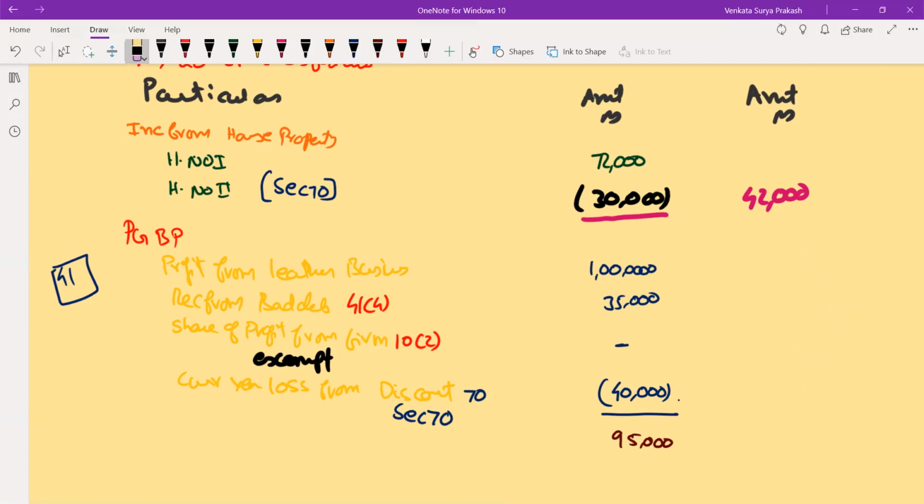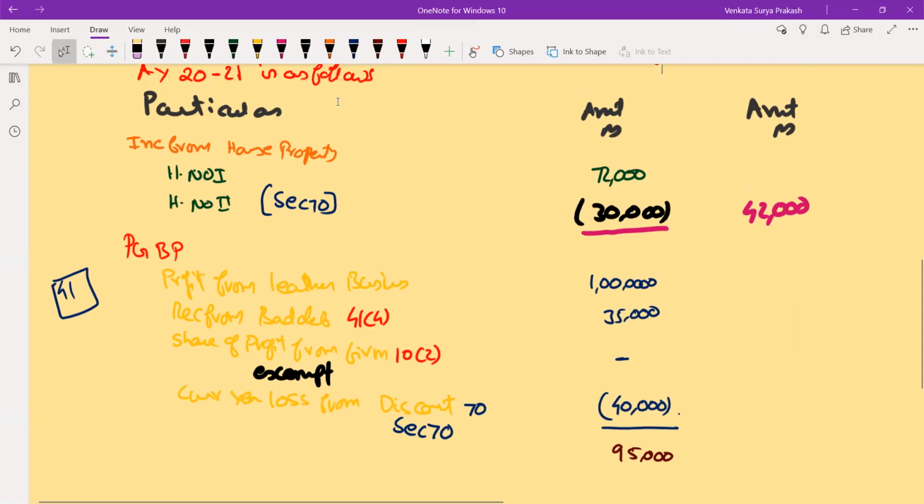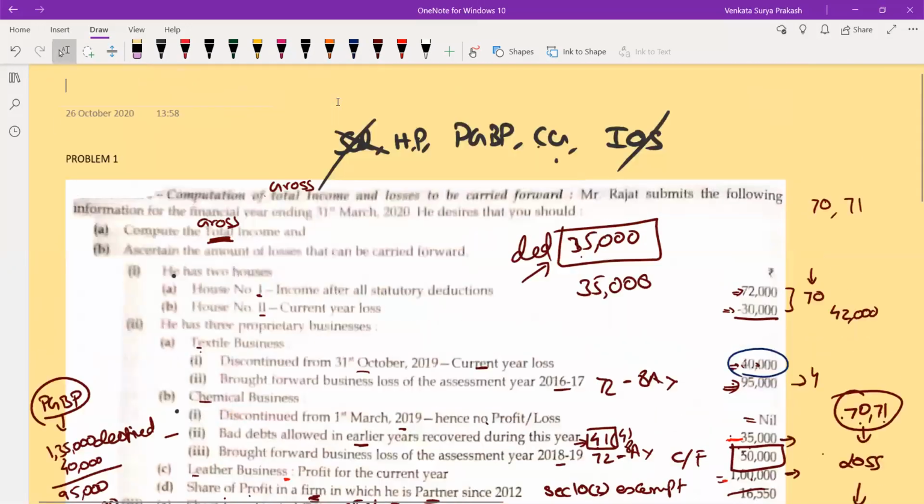Now what we'll do? Two brought forward business losses you have, because you are having totally three businesses. Let us see what are the two brought forward losses. One is from the textile business, for the year 16-17. The other is from your chemical business, for the year 18-19. Which is older? 16-17 is older.